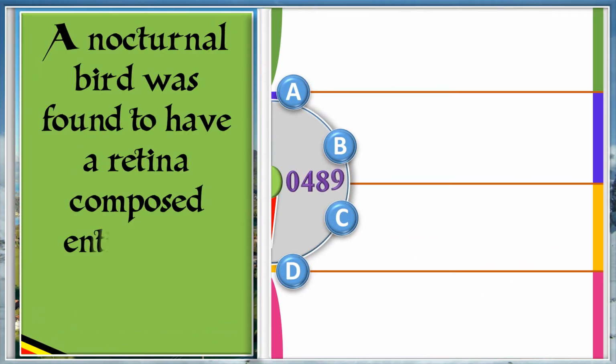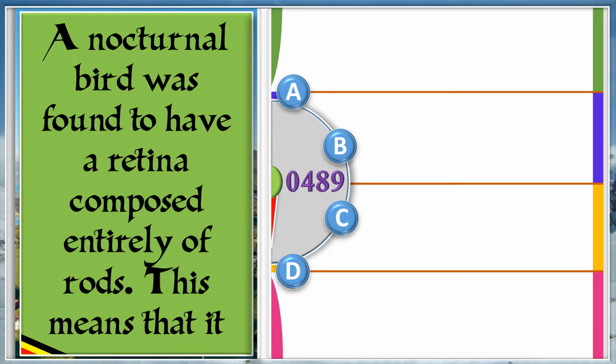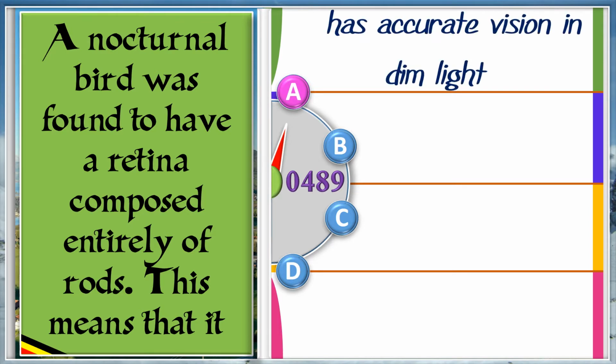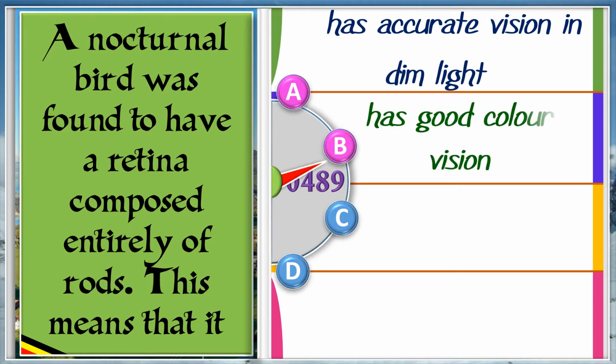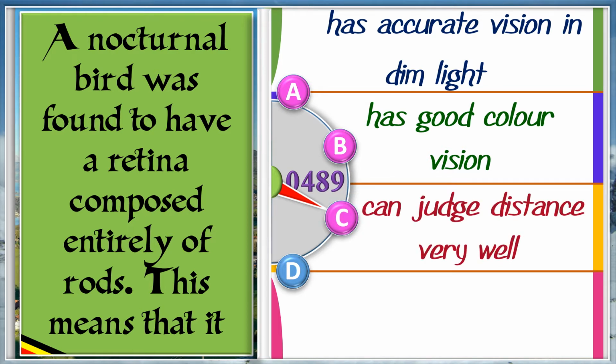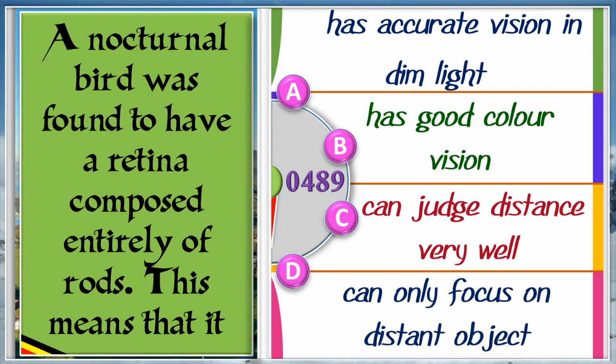A nocturnal bird was found to have a retina composed entirely of rods. This means that it A. Has accurate vision in dim light. B. Has good color vision. C. Can judge distance very well. D. Can only focus on distant objects. The answer is A. Has accurate vision in dim light.